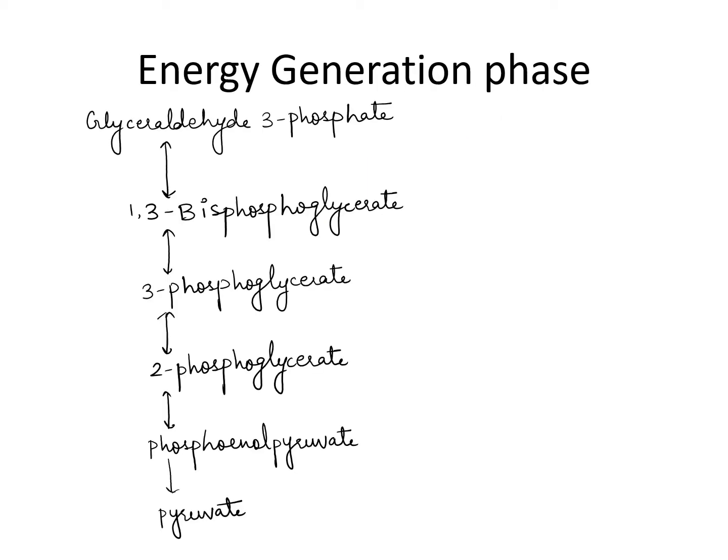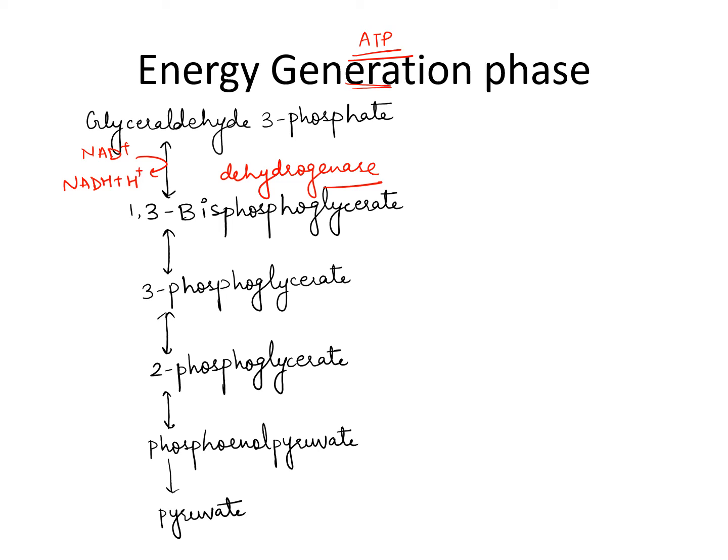Now the third stage is the energy generation phase. Generation because we will form ATP. Glyceraldehyde 3-phosphate in presence of glyceraldehyde 3-phosphate dehydrogenase enzyme. Whenever there is a dehydrogenase enzyme, there is a conversion of NAD to NADH, like when there is a kinase enzyme, there is a conversion of ATP and ADP.